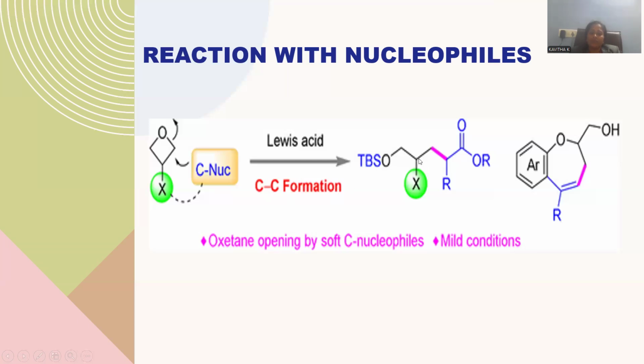So after this one, here is the carbon that is able to bind up with this nucleophilic reagent, whatever we mentioned here, that is having an ester functional group over there. Later on, we will go for the ring cyclization reaction, giving rise to a kind of 7-membered ring, and there is a 6-membered ring within the molecule. This is the way the oxetane molecule we are taking can be treated with the nucleophile. Finally, there is a formation of ring opening reaction, and subsequently chemical transformation you can notice.